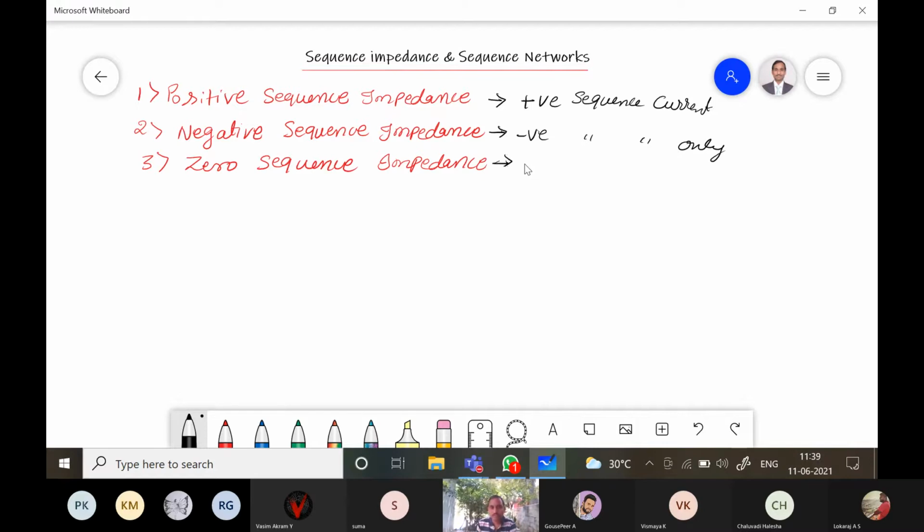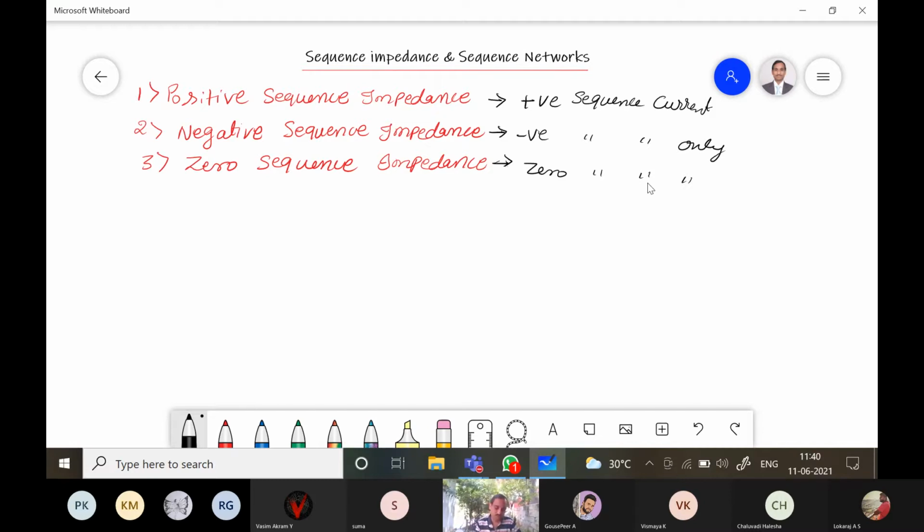In zero sequence, only zero sequence current is flowing. So that is called zero sequence impedance. Depending upon the current flowing in the network or in the impedance, the impedance is called positive sequence, negative sequence, or zero sequence impedance.